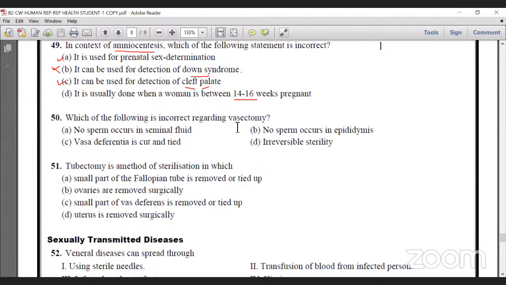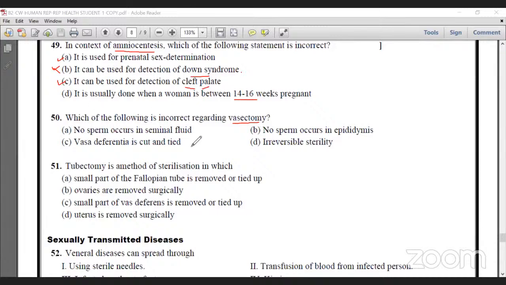That avoids pregnancy from the male. That means it avoids fertilization. In tubectomy, a small portion of the fallopian tube is cut and tied in the female, which avoids the fusion of sperm and egg.